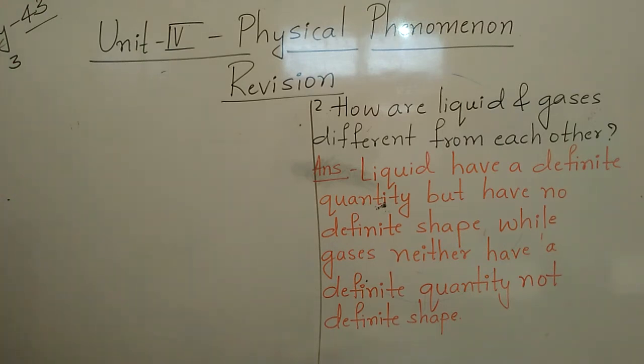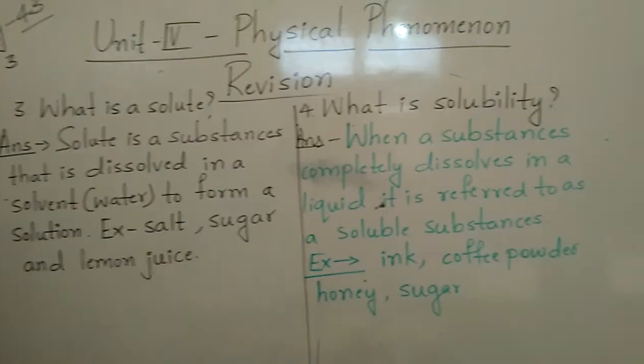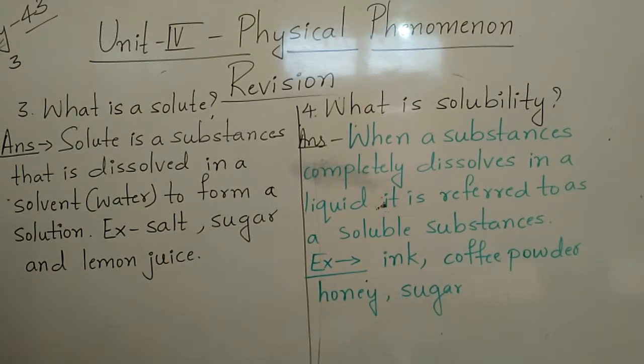What is a solution? Yes children, third one. A solution is a substance that is dissolved in a solvent. The solvent is what? Water. To form a solution. For example, salt, sugar and lemon juice.